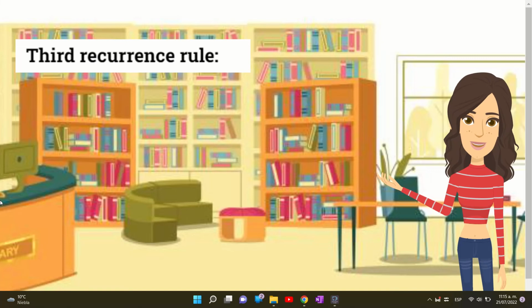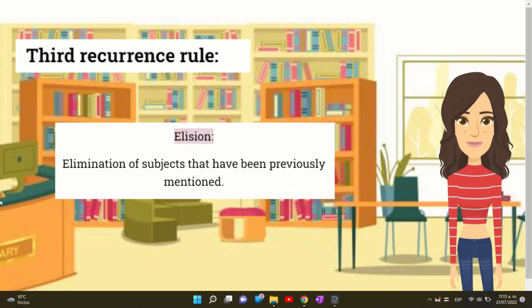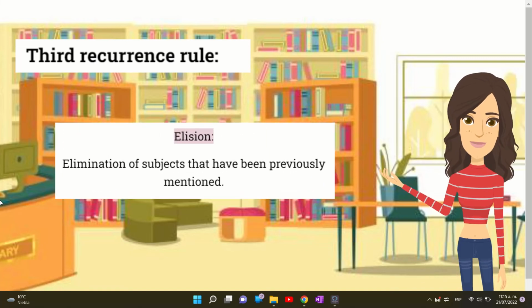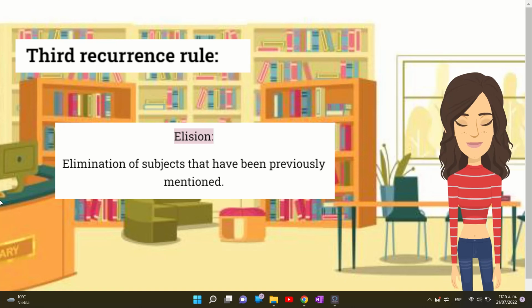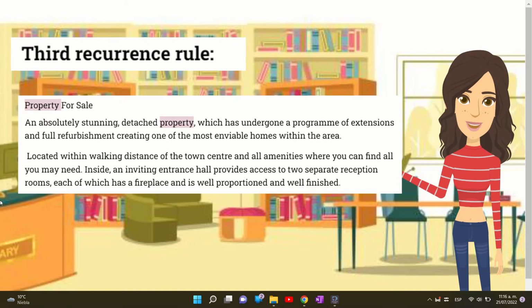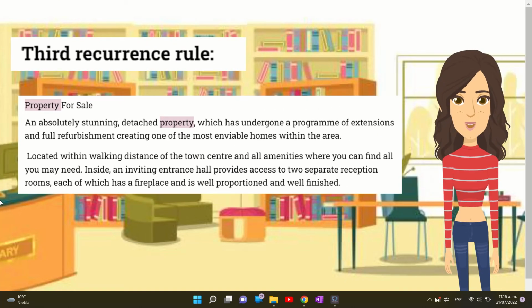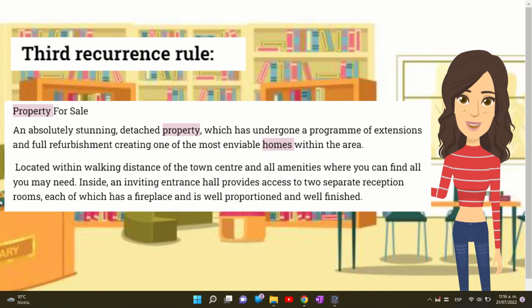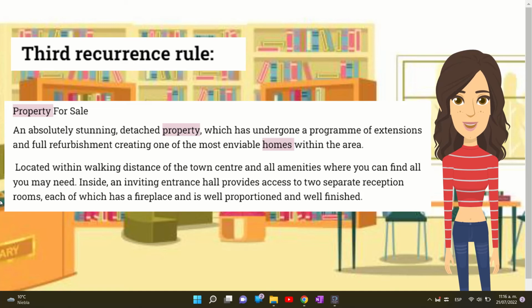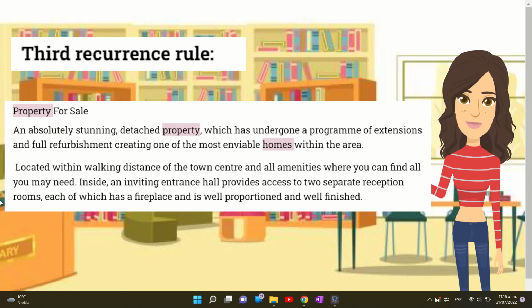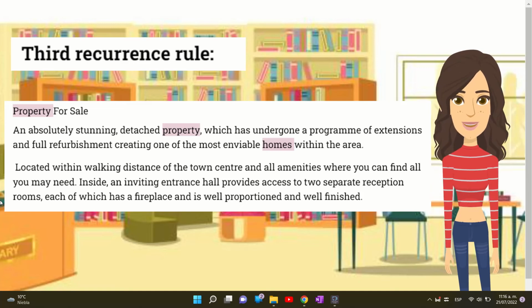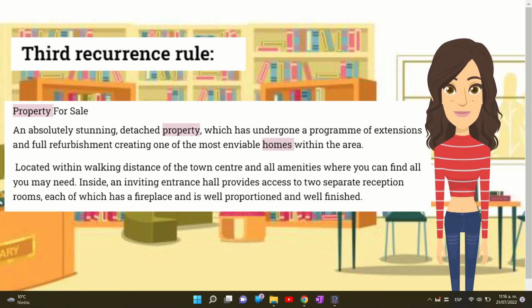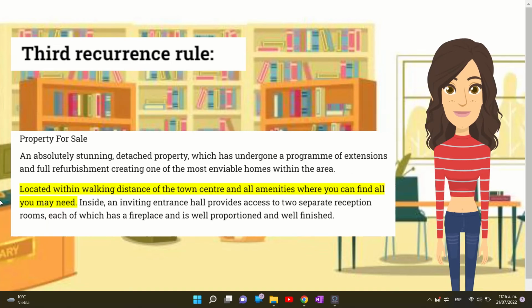One more recurrence rule that can be recognized is elision, which is about the elimination of subjects that have been previously mentioned. The subject property has been mentioned in the title and in the first paragraph as well, and then it is described as one of the most invisible homes referring to the same subject. In this case, the subject is implied, so we can say that there has been an elision of the subject to avoid redundancy. Located within walking distance of the town center and all amenities where you can find all you may need.